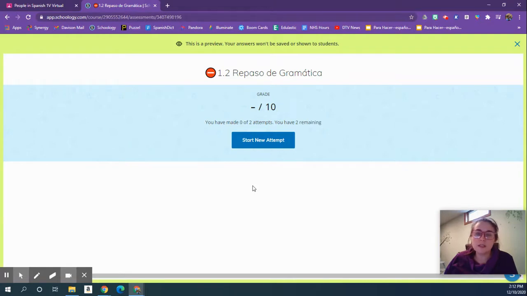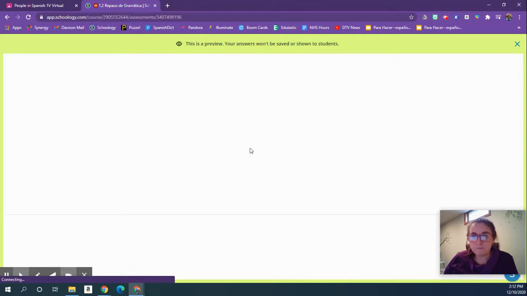Maybe it was just something silly like putting a period where you didn't need to put a period or something like that. But a lot of the times you're just turning it in to turn it in, and then you don't go back to see what you did incorrectly. So once you finish, it comes back to this window and it says there's a little thing that says view. Click that to see how well you did. Otherwise, if you're doing things wrong, you're never going to find out.